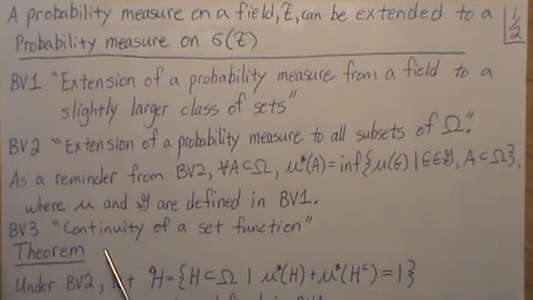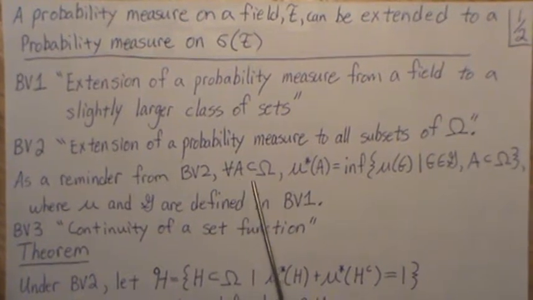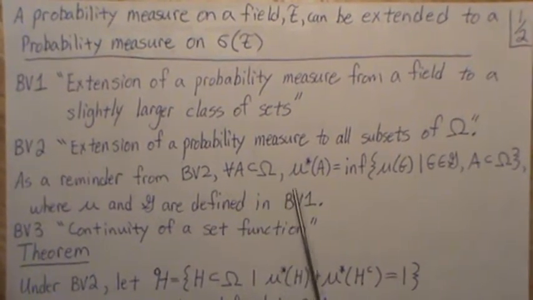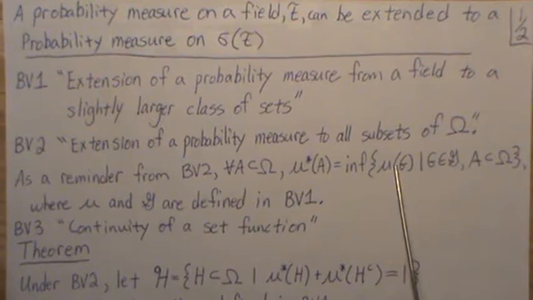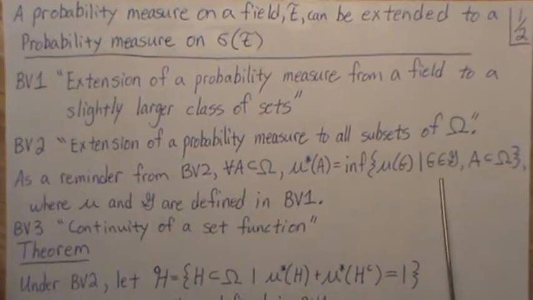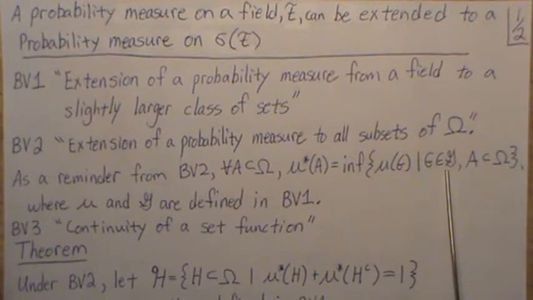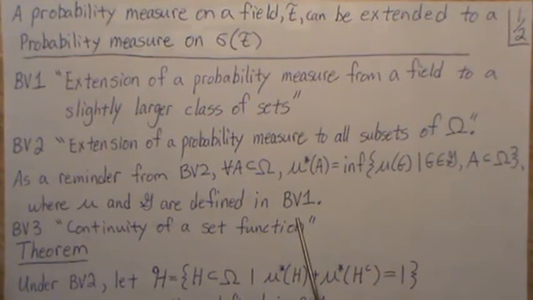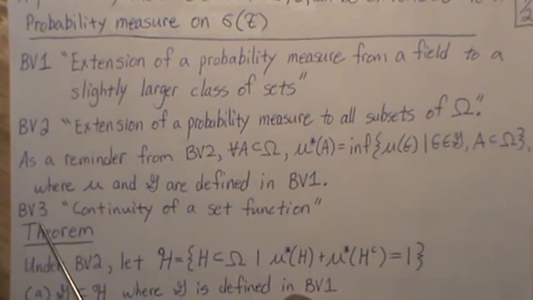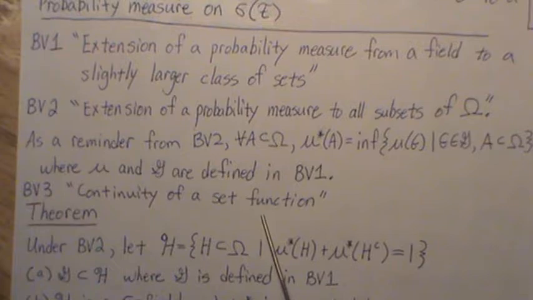that probability measure aspect. Now, as a reminder, in BV2, for all sets A, a subset of omega, the mu star of A was the infimum over all sets that cover A and that live in G. Now G was a slight extension of the field, so it included the countable unions and countable intersections of sets. Mu and G are defined in BV1. We're also going to make use of BV3, which is the continuity of a set function, in the proof that we're going to do here.